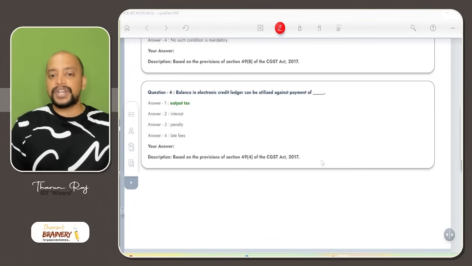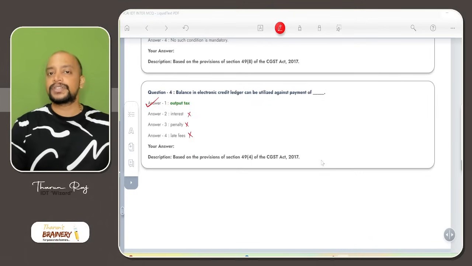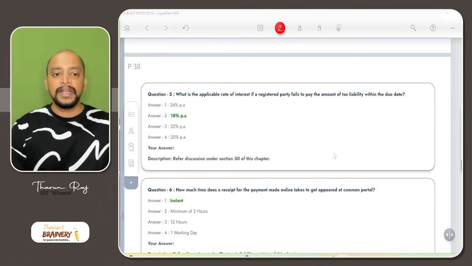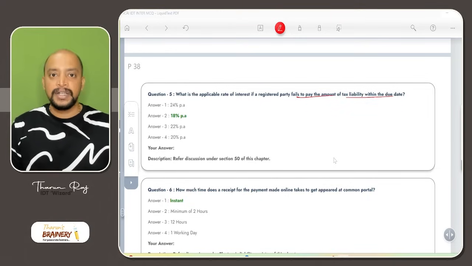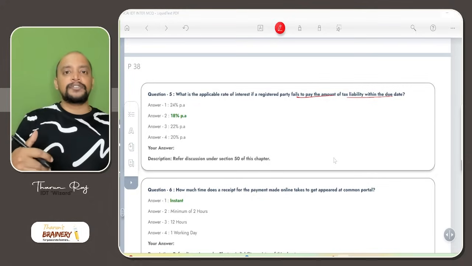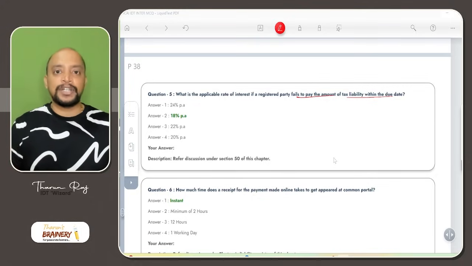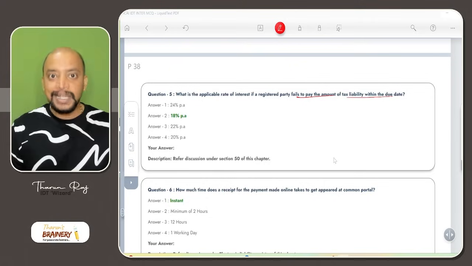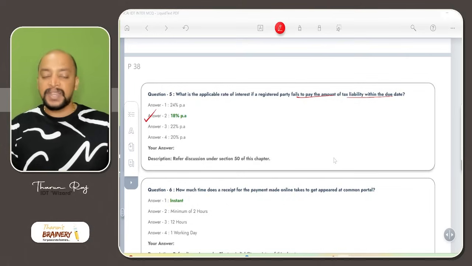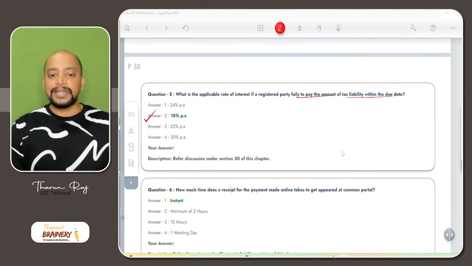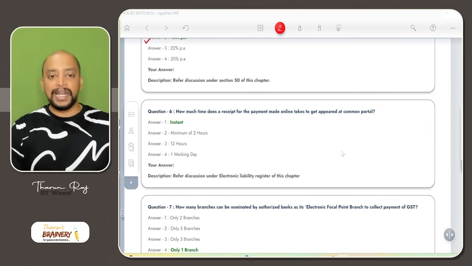Balance in electronic credit ledger can be utilized for payment of output tax. Interest no, penalty no, late fees no. So same as first MCQ. Then what is the applicable rate of interest if a registered party fails to pay the amount of tax liability within the due date? So the interest rate for payment of tax, like short payment or non-payment of tax or wrong availment and utilization of ITC, whenever you pay some interest to government, the rate of interest is 18% per annum.